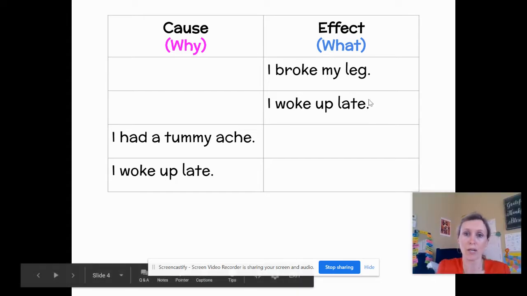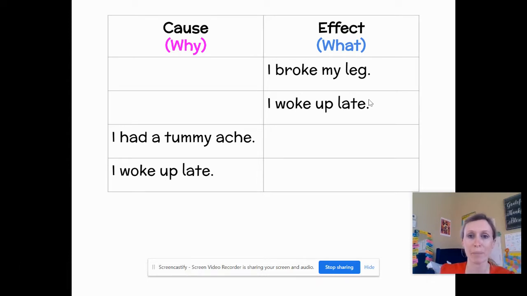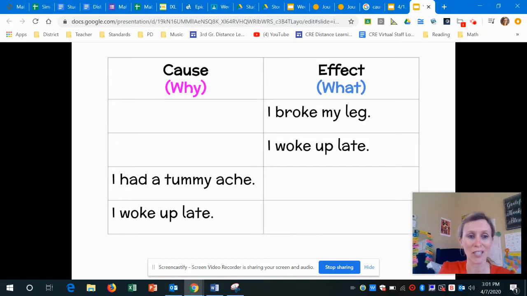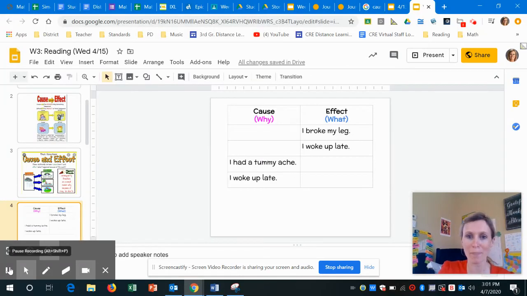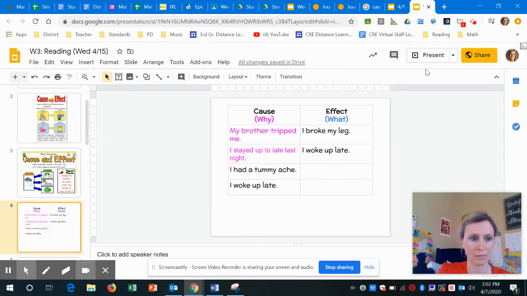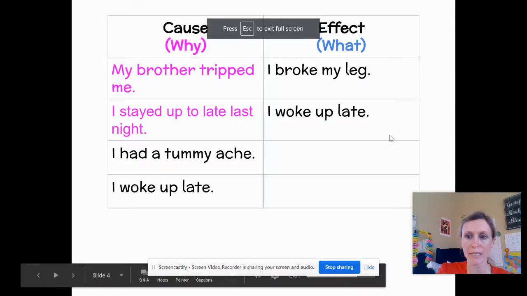Here's another one. What if the effect was I woke up late? What could have been the cause? Why did I wake up late? I slept through my alarm. For that, I woke up late. Why? Maybe because I stayed up too late last night. So I'm going to fill some of those in. All right, so I put some examples in there.